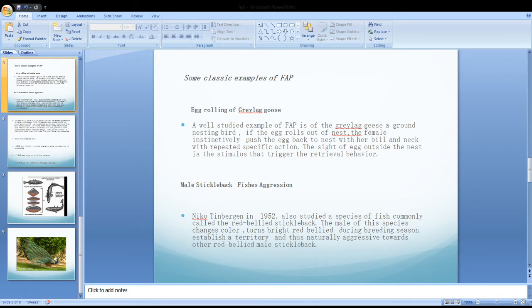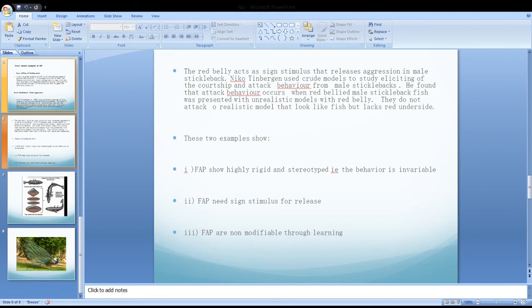Male stickleback fish's aggression behavior. Niko Tinbergen in 1952 studied a species of fish commonly called the red-bellied stickleback. The male of this species changes color, turns bright red-bellied during breeding season, establishes a territory, and thus naturally becomes aggressive toward other red-bellied male sticklebacks. The red belly acts as a sign stimulus that releases aggression in male stickleback.